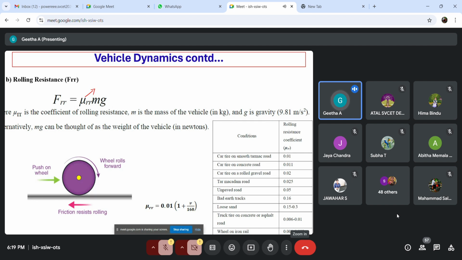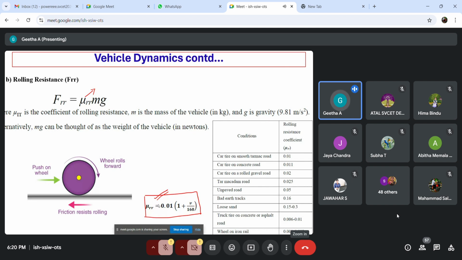And mostly in the data sheet, in the vehicle specification itself, they would have mentioned the rolling resistance coefficient for the model of vehicle. Or else there is a generic formula, mu RR is equal to 0.01 into 1 plus velocity by 160. Some researchers have used this formula for finding out the rolling resistance coefficient.